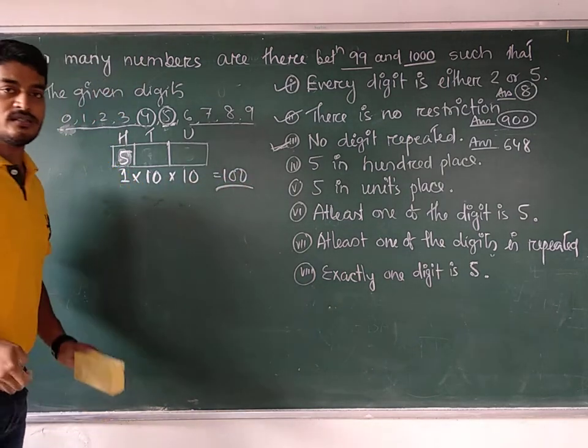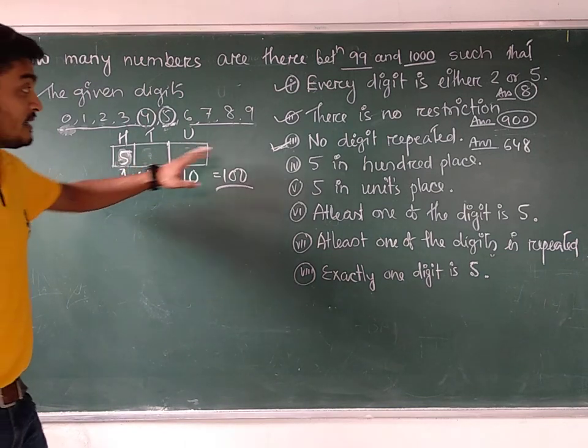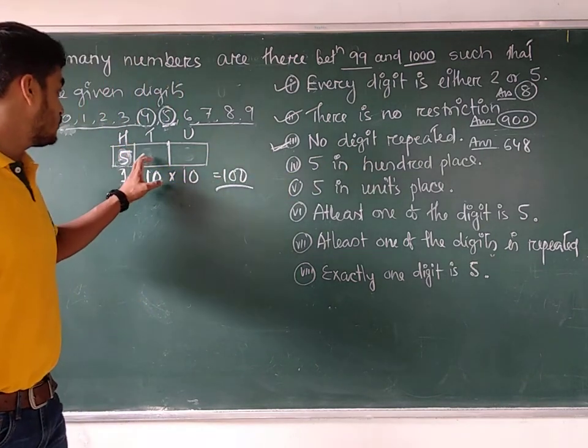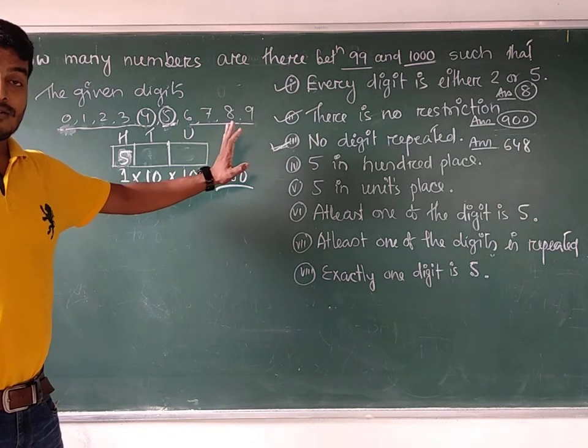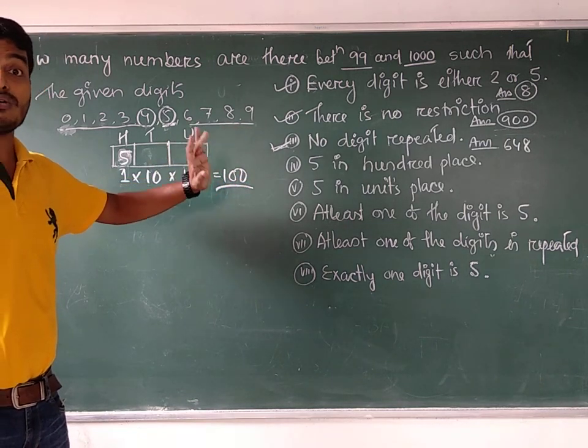Are you getting my point? 5 should be fixed here. Is there any other restriction? 5 in the 100 place, no restriction for the 10 and unit place. That is, they can be repeated. The answer would differ if 5 is in the 100 place but the other 2 places must not contain 5.